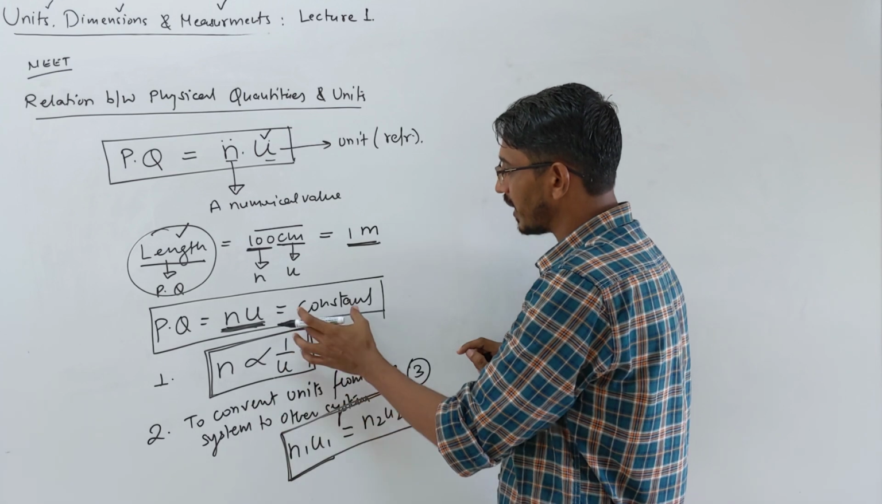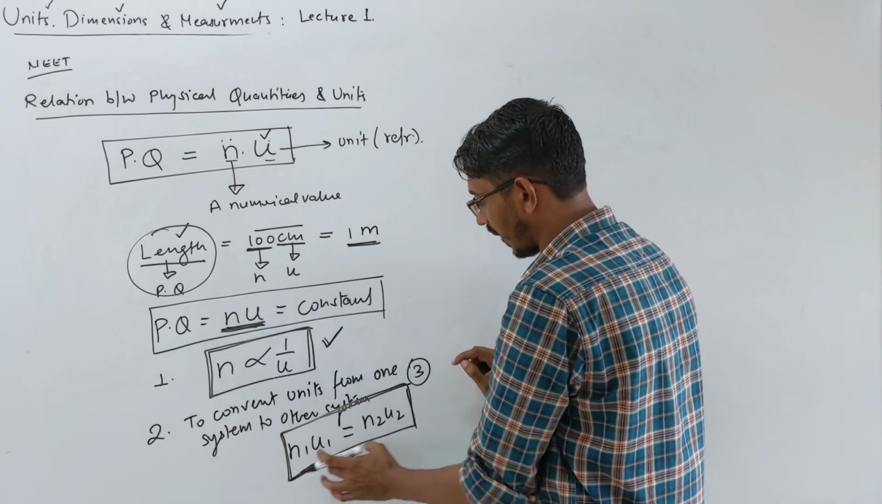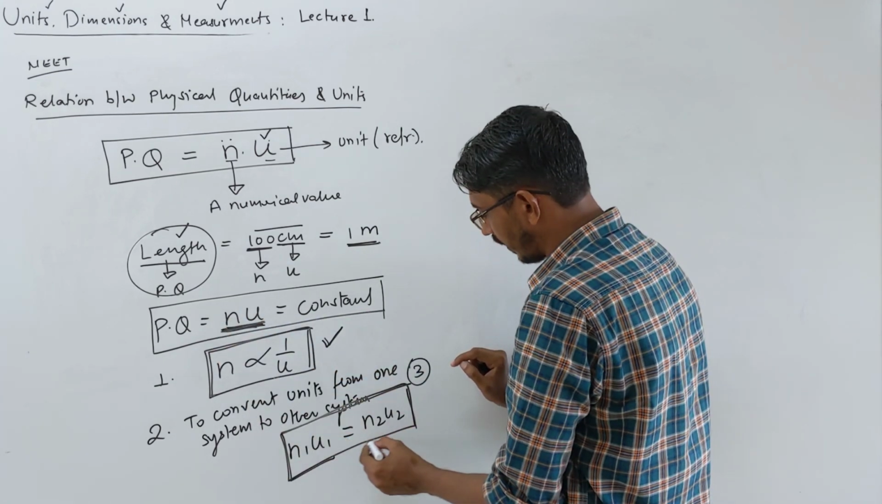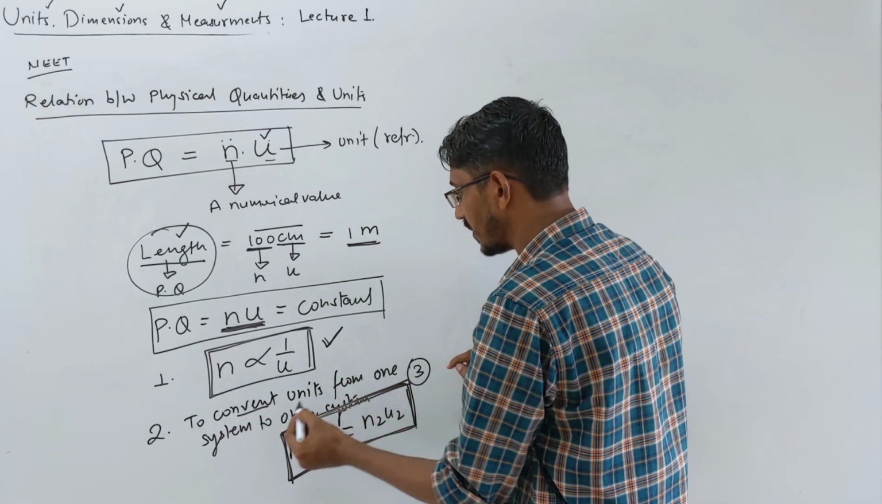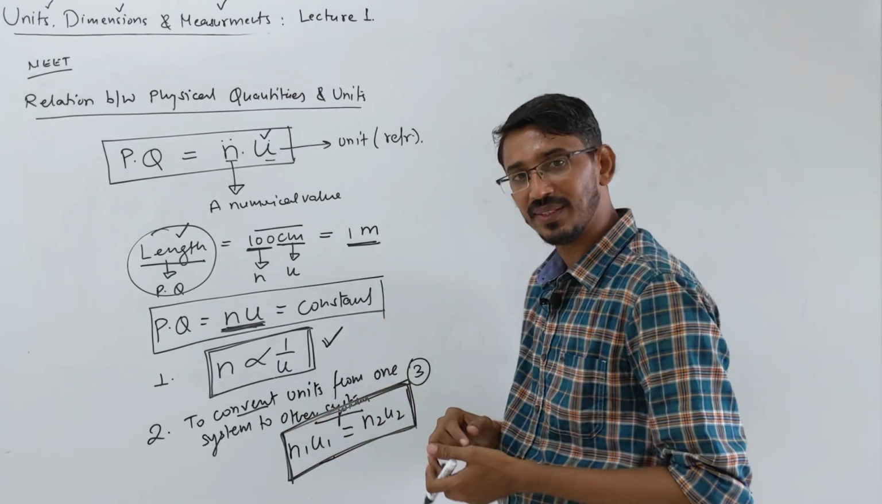Then this part is constant, we can write initial case is equal to final case, right? So this is a relation or equation which we will use to convert your unit from one system to another system, right?